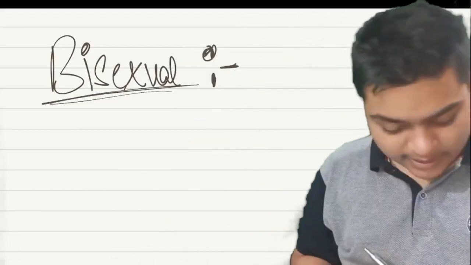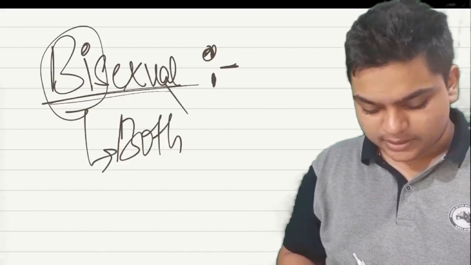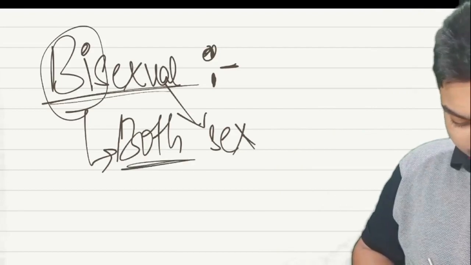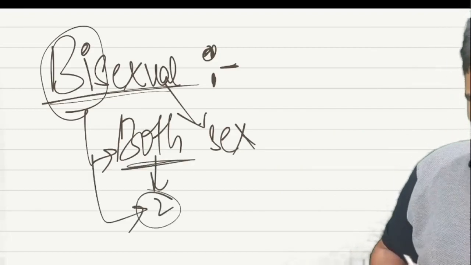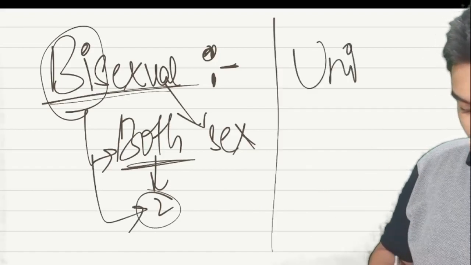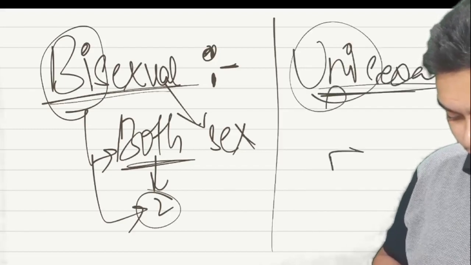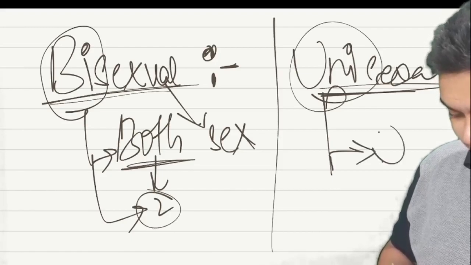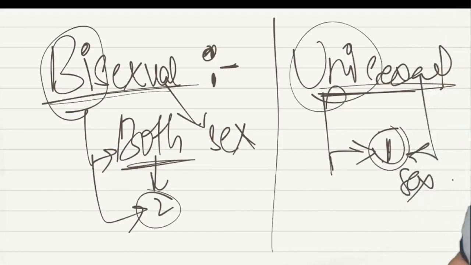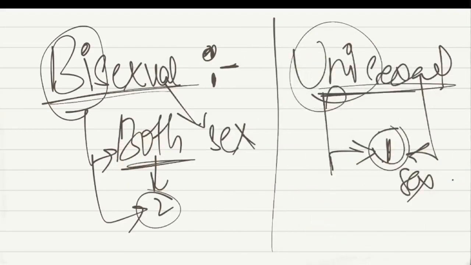Now bisexual. In bisexual, both sexes are present in the same organism. Bi means two, sexual means sexes, so two sexes in one organism. Coming to unisexual, uni means one, sexual means sex. One sex in one organism. Bisexual is both male and female in one. Unisexual is either male or female.